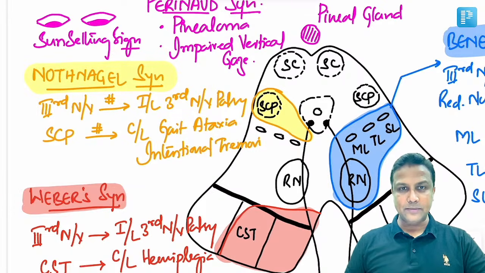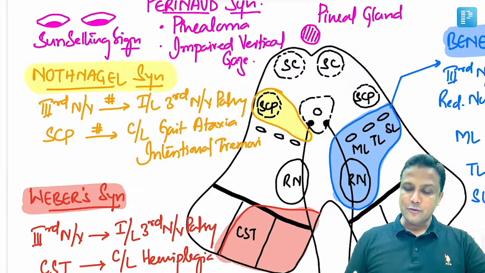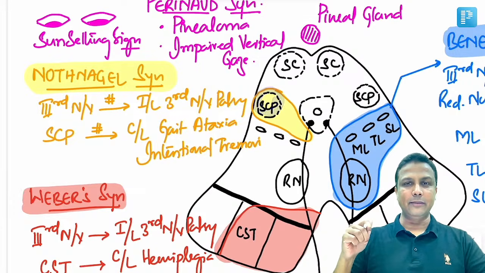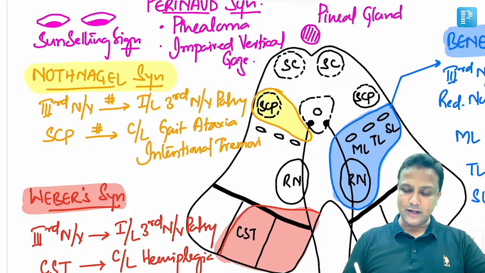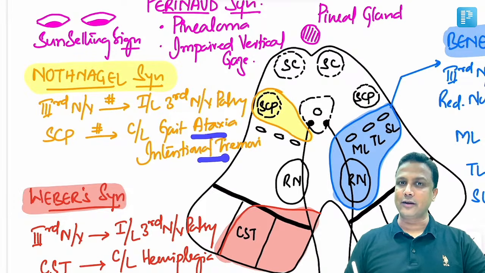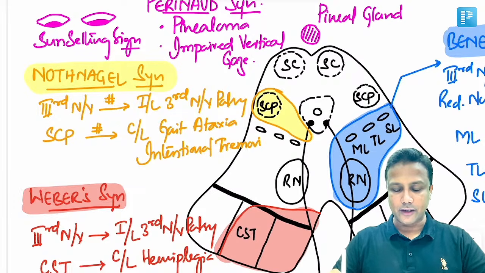Nerve, it will be ipsilateral third nerve palsy. Superior cerebellar peduncle, cerebellum is getting involved. Of course, it has to lead to what? Gait ataxia as well as intentional tremors. Contralateral होते हैं, other की important है.